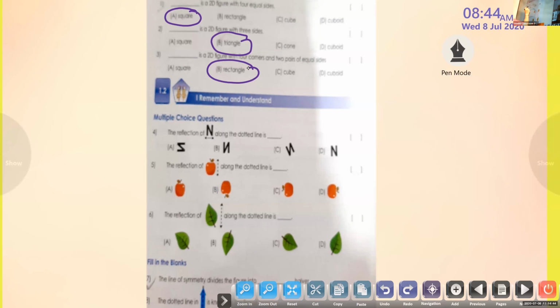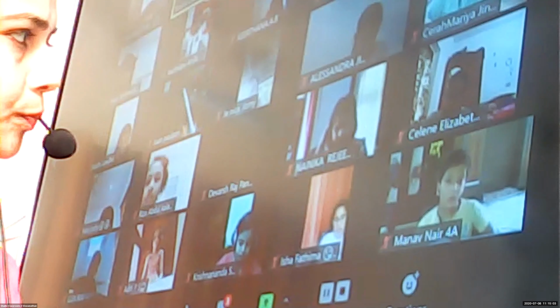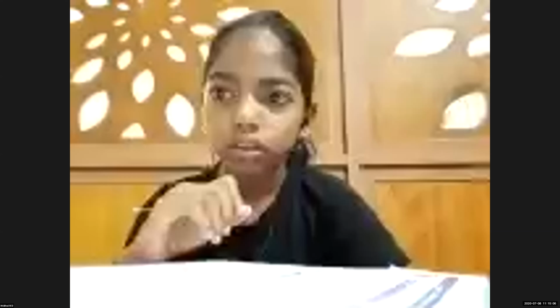All the children, now here we have n and the dotted line. That is the line of reflection, it is horizontal, and that is n. Okay, children, did you get any doubt for this? Manav, any doubt? No, ma'am.